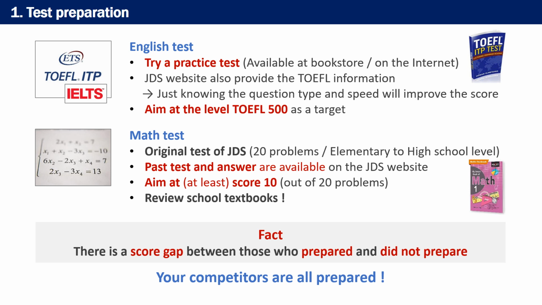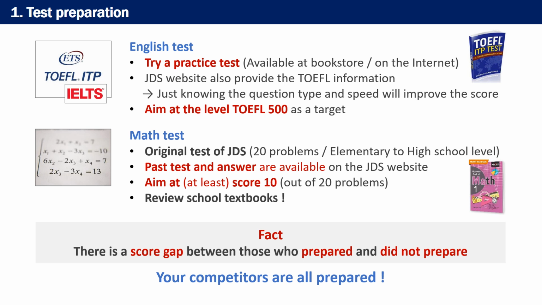The required score level varies depending on the university and field of study, but as a benchmark, it is recommended that you aim at TOEFL 500 as a target. The math test is an original test of JDS and consists of a total of 20 questions ranging from elementary to high school level. You can download its past tests and answers on the JDS website.